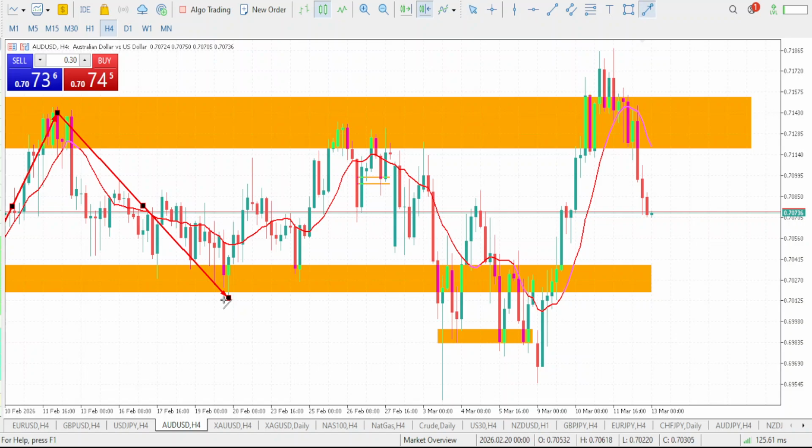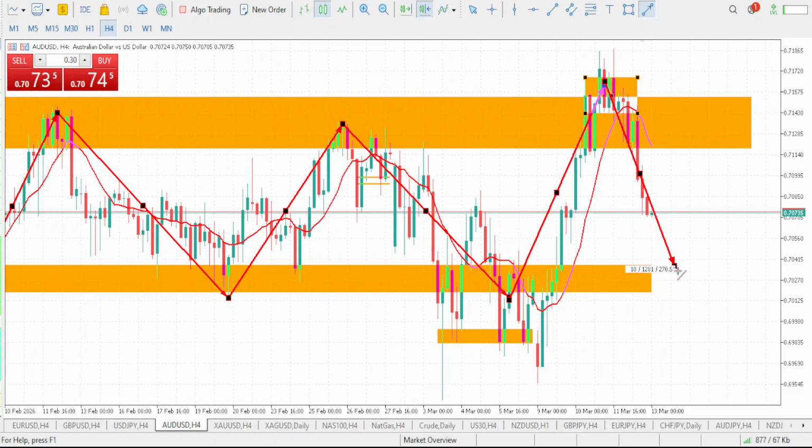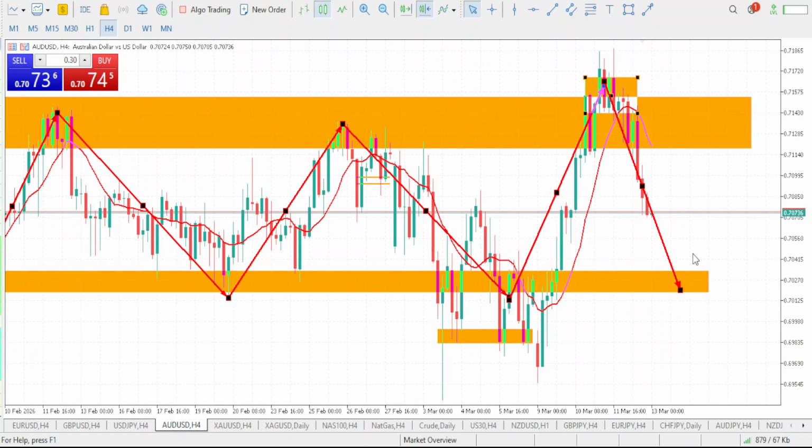Now the market was able to rally back up to tap our resistance, right? Then it rejected from our resistance and dropped back to our support. Now the market eventually rejected from our support level and came back to our resistance. And guess what the market did after it came to tap our resistance? It is now dropping. So we will continue to expect that drop till it is able to tap our support level. So this is to tell you that it is a bearish move we are going to be expecting for the day on our AUD USD.